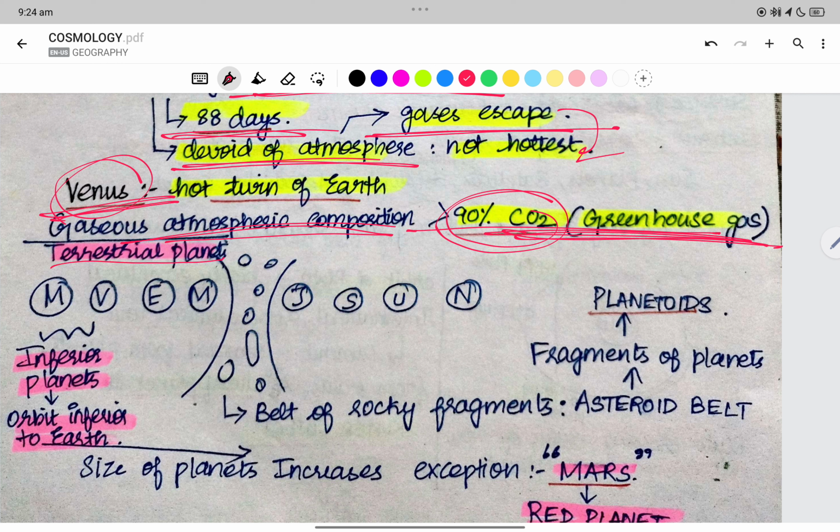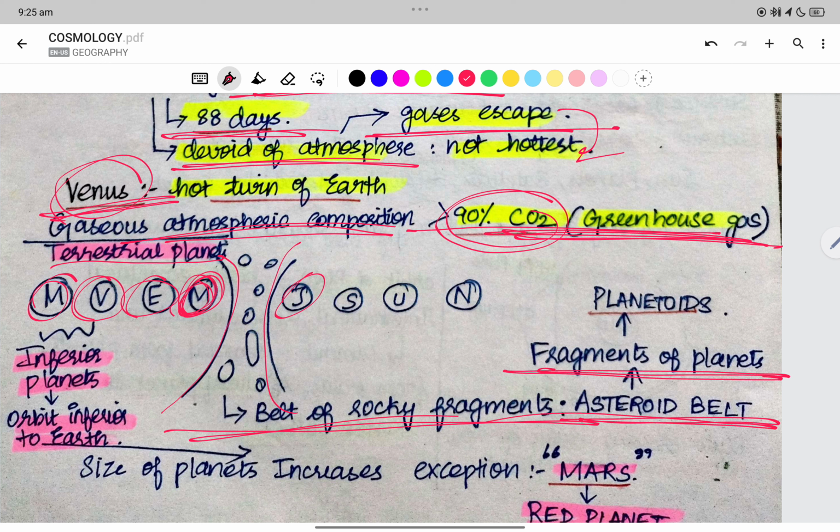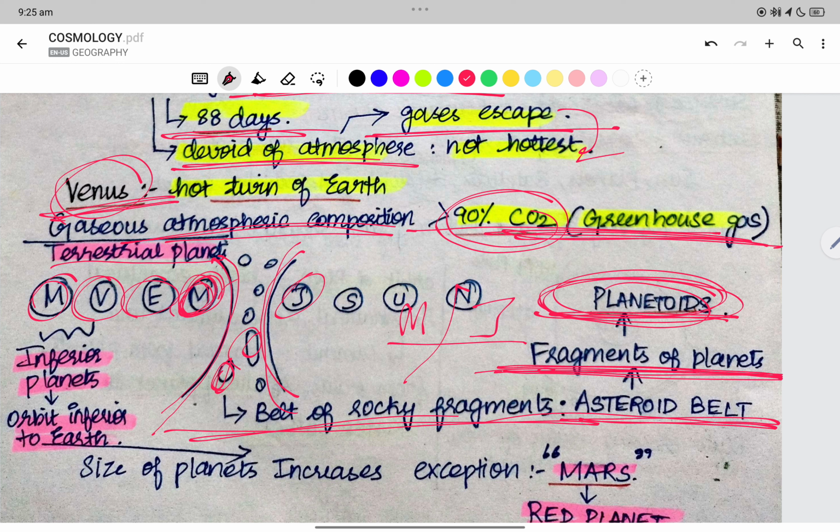The terrestrial planets are Mercury, Venus, Earth and Mars alone, and then we have Jupiter. Between Mars and Jupiter there is a belt of rocky fragments called the asteroid belt. They are fragments of planets, and therefore we call them planetoids.